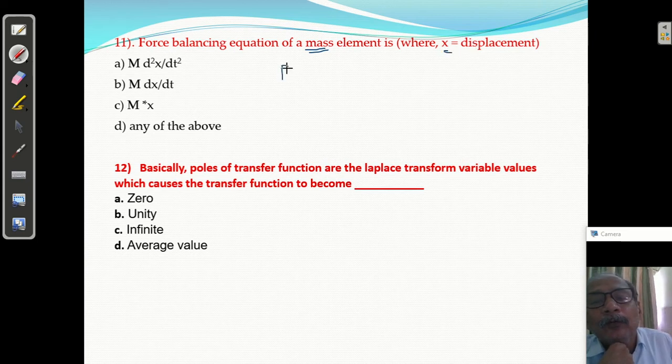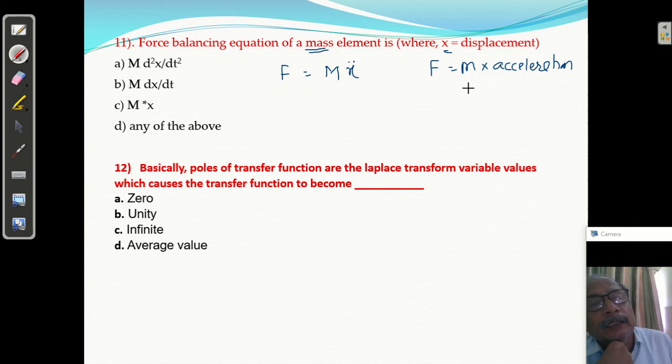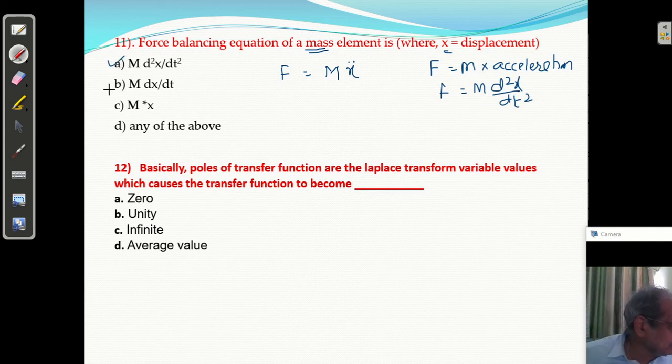We know F equal to, in case of mass, m x double dot. ये आपको मालूम है फोर्स इक्वल टू होता है मास इनटू एक्सेलरेशन. We know Newton's law: force equal to mass into acceleration. So F equal to mass into acceleration, which is d square x by dt square. So that is m x double dot, and this is the answer. A answer is correct. 11 का A answer is correct.